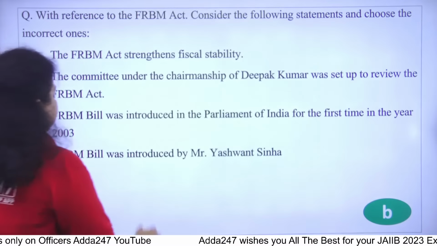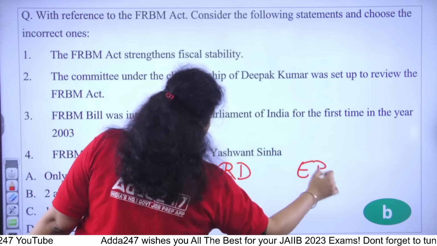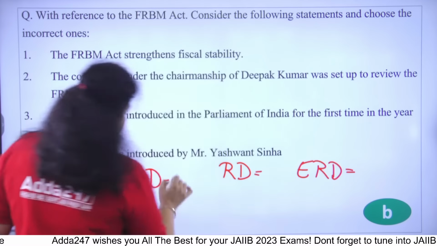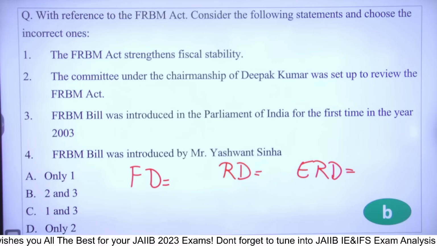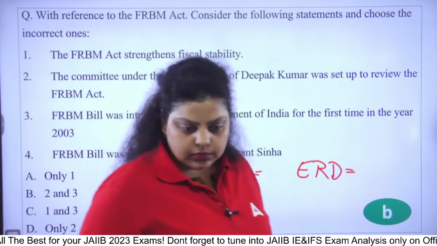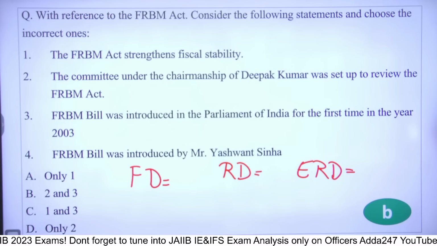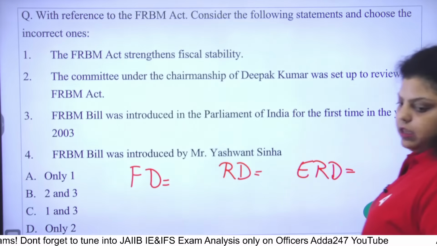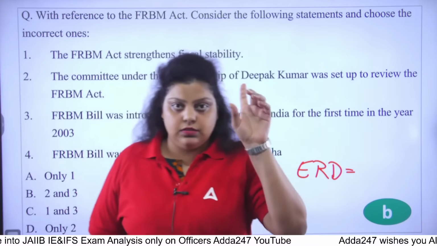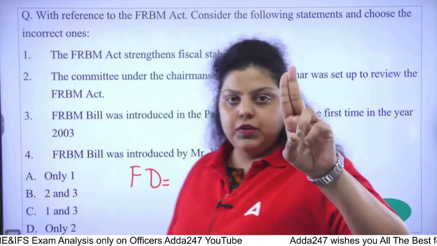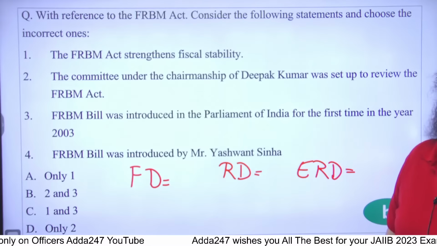Achha, what is the target? We want the fiscal deficit, revenue deficit and effective revenue deficit to be reduced. At what percent had the target been taken? We want to reduce the fiscal deficit, the revenue deficit and the effective revenue deficit. There are a total of 5 types of deficit in the budget. First, you have the budgetary deficit, revenue deficit, fiscal deficit, primary deficit and the effective revenue deficit.